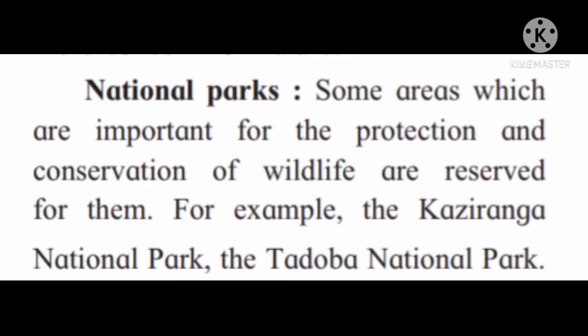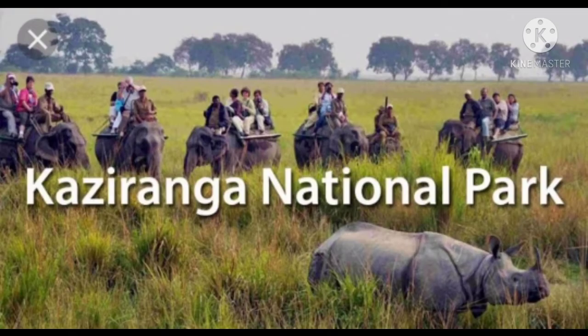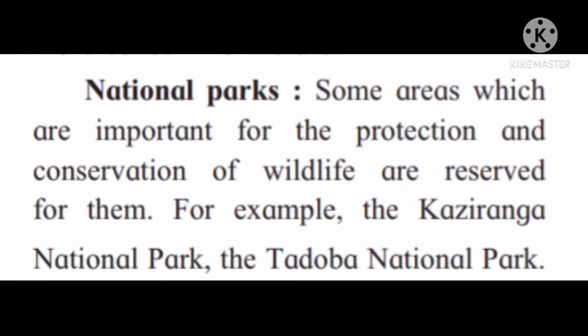Now students, let's start with national parks. Some areas which are very important for the protection and conservation of wildlife are reserved for them. Reserved means that place is only for them. For example, the Kaziranga National Park and the Tadoba National Park. First we will understand the meaning of protection and conservation of wildlife. Wildlife conservation refers to the practice of protecting wild species and their habitats in order to maintain healthy wildlife species and to restore, protect or enhance natural ecosystems.